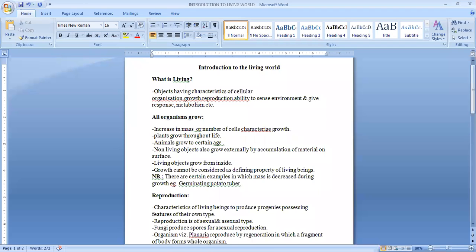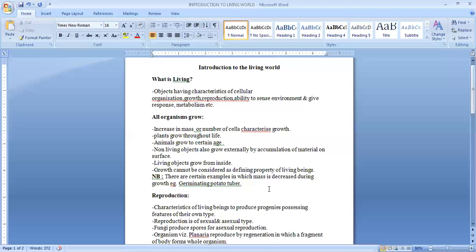Now, a living being should have the characteristics of cellular organization, growth, reproduction, ability to sense the environment and give response, and metabolism. Now, let's start with the first, that is growth.